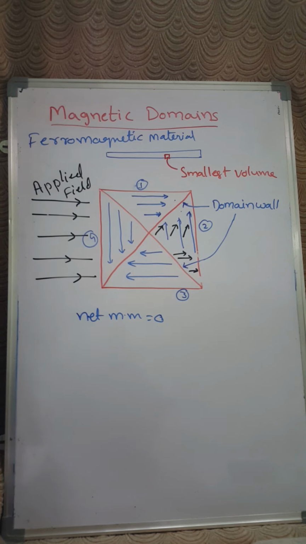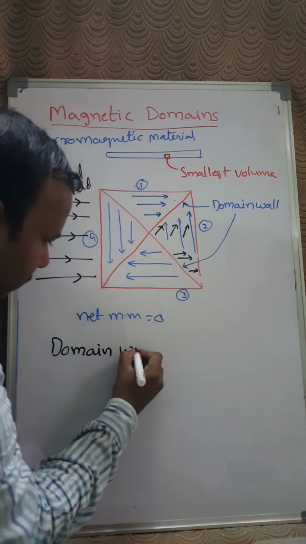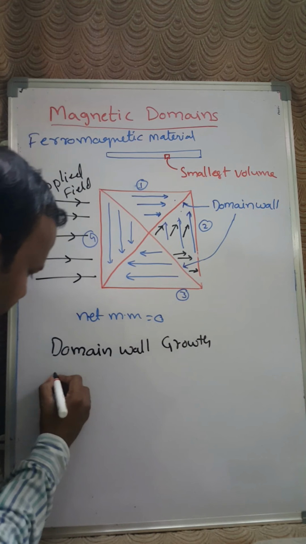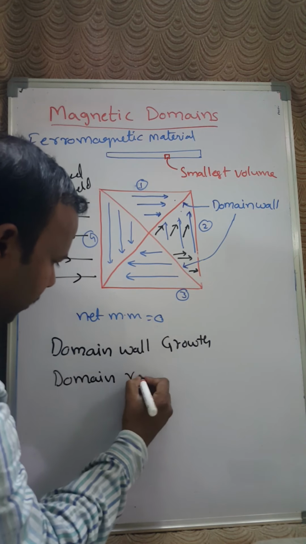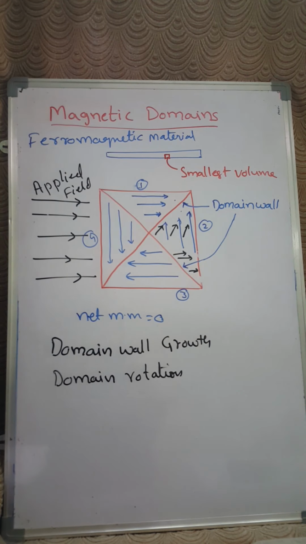Here, how magnetization happens due to the domain theory: there are two different processes. One is domain wall growth, and the second one is domain rotation. There are two things going to happen. One is domain wall growth.